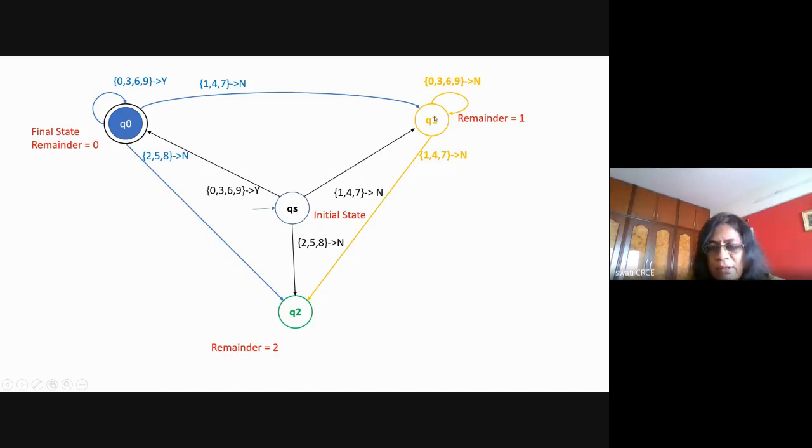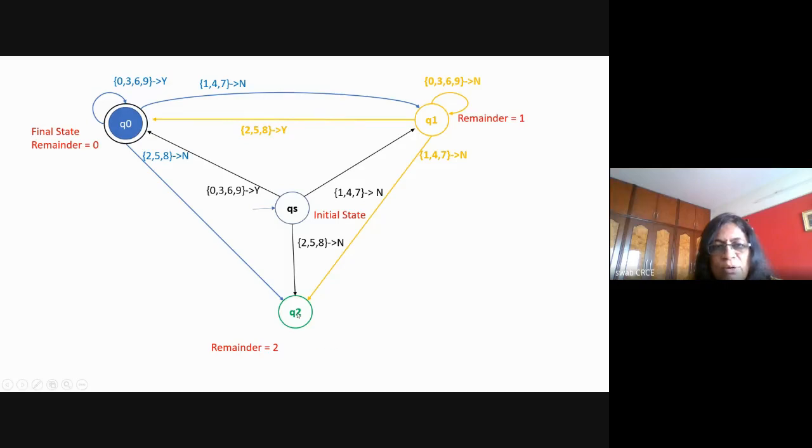Now if the machine is in the state Q1, and if the symbols that are generated are 258, maybe your number is 45 or 78. Then it is divisible by 3, and then it will go to the initial state Q0 because it is divisible by 3. Okay, any doubt in this? Now everything is done with Q1.